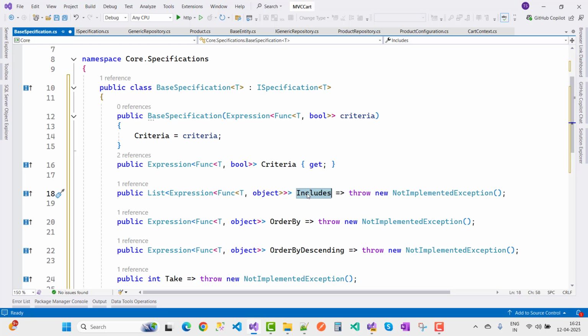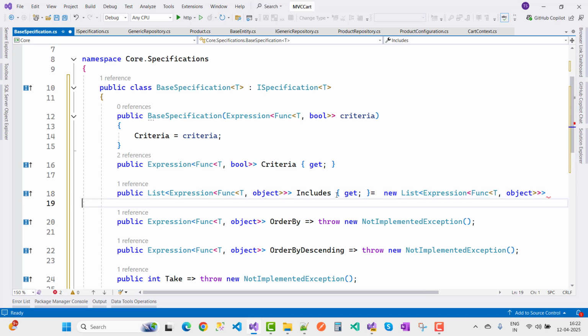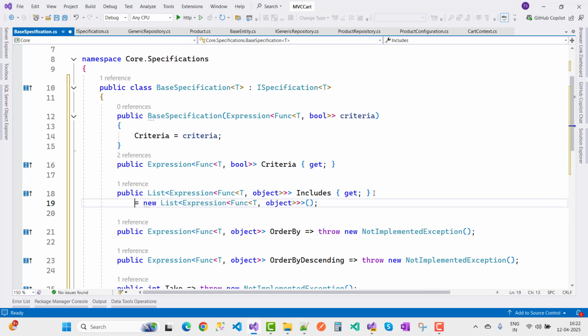So we just add Includes here. Includes is set by default with an empty list, so use get and initialize it here with a new list of expressions of type Func. Okay, so that's what you can use here. Each and every Include is filled by the specification class. The BaseSpecification class is only responsible for filling the Includes.